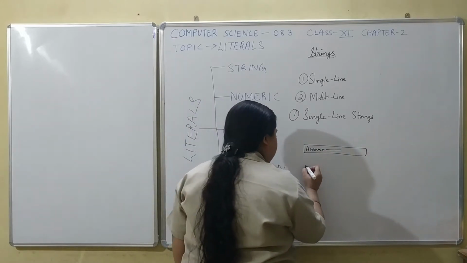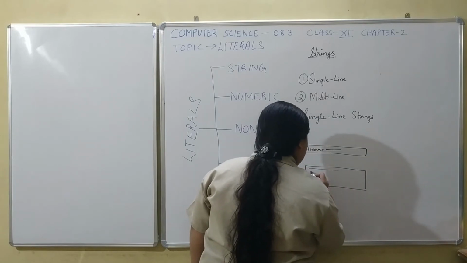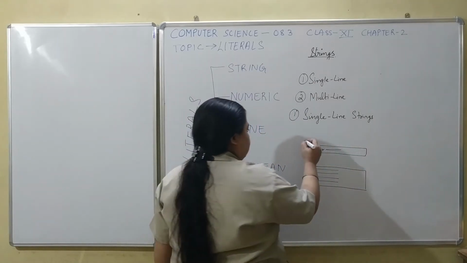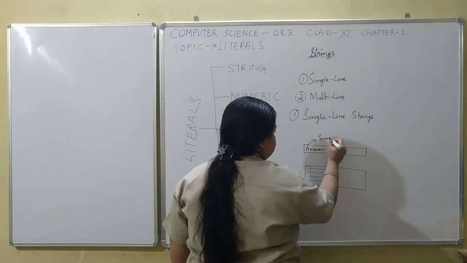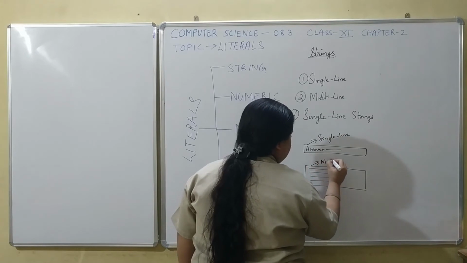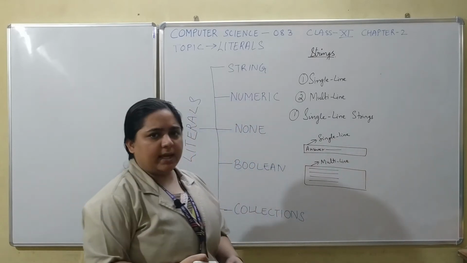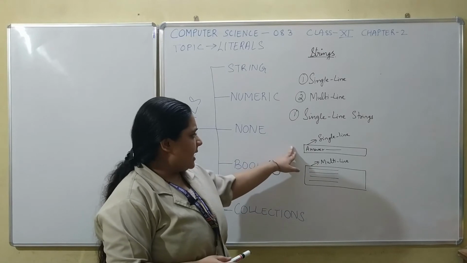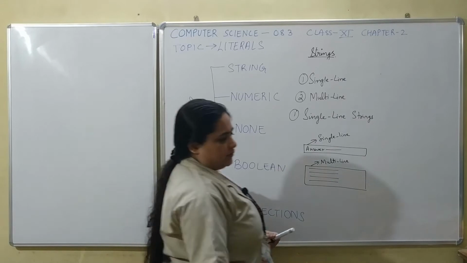And you had some questions which had long answer fields where your answer could span across many lines. So this is an example of a single line string, whereas this is an example of a multi-line string. Any string which spans across multiple lines is known as a multi-line string, and any string which has to be written in a single line is known as a single line string.